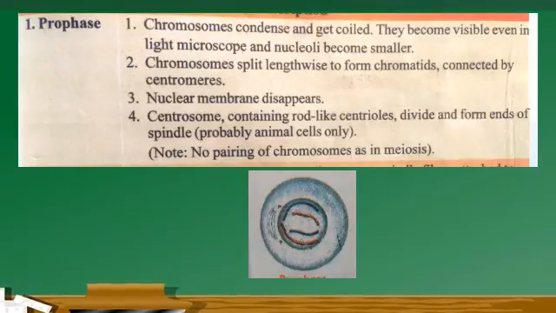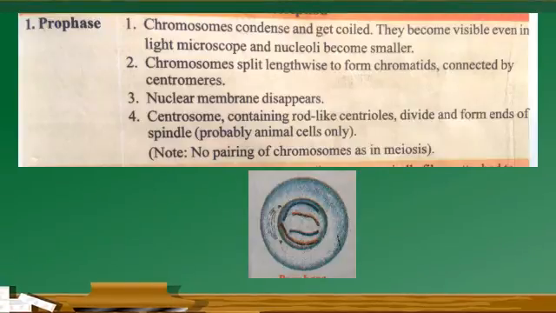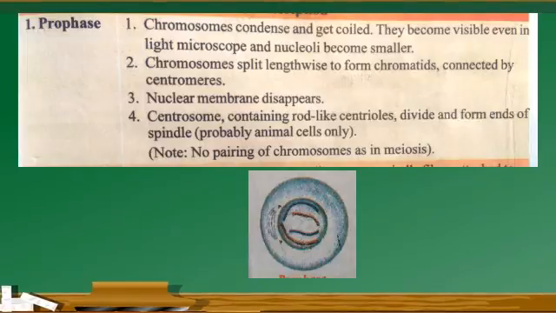The nuclear membrane disappears, and the fourth change during the prophase is that the centrosome containing rod-like centrioles divides and forms the ends of the spindle. These are the changes happening during the prophase.